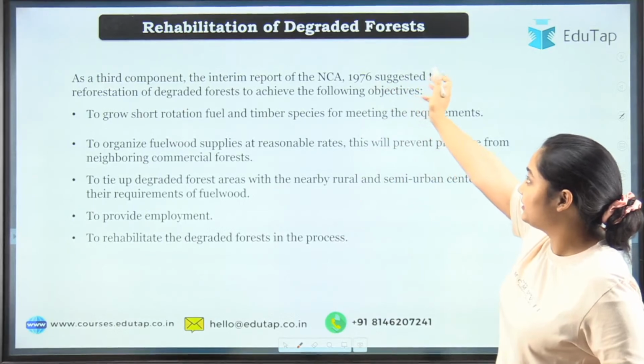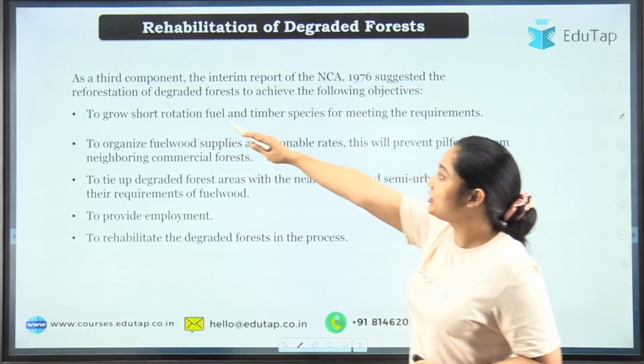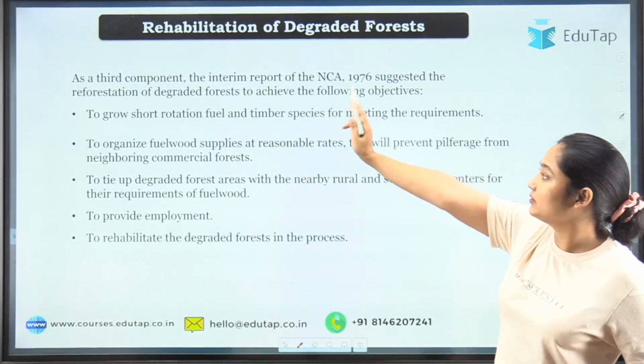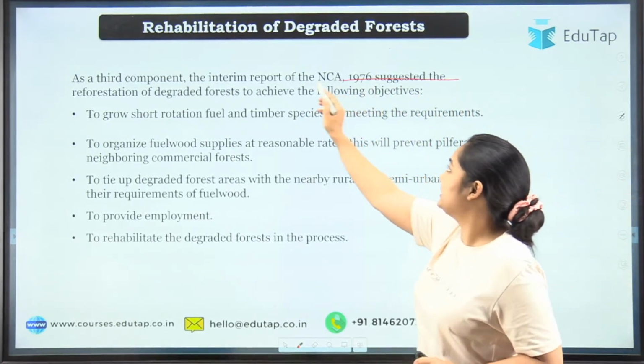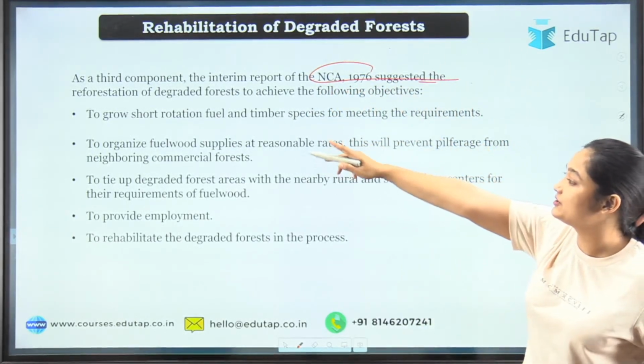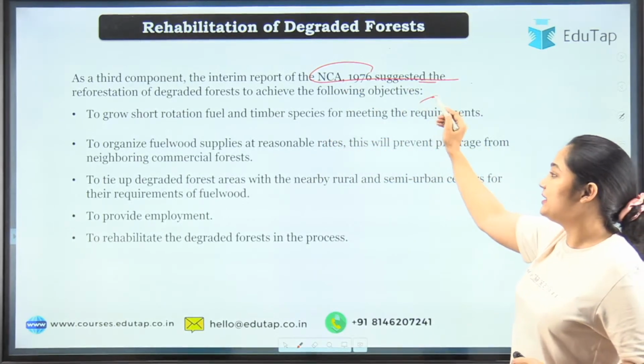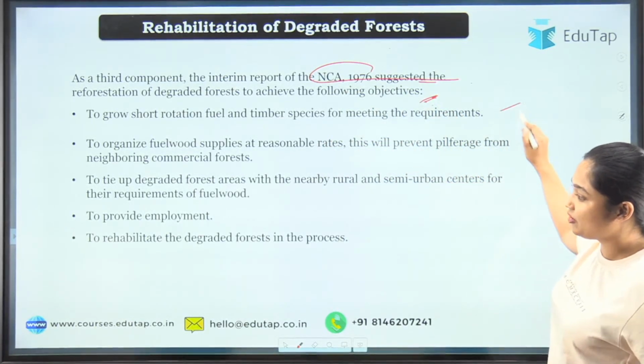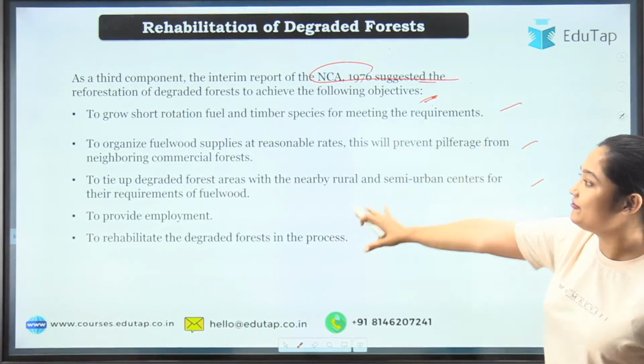So, rehabilitating the degraded land, as I have discussed. The third component: the interim report of the NCA in 1976 suggested that reforestation of degraded land can be achieved through the following objectives. So these are the objectives that were given. There are basically 5 objectives.